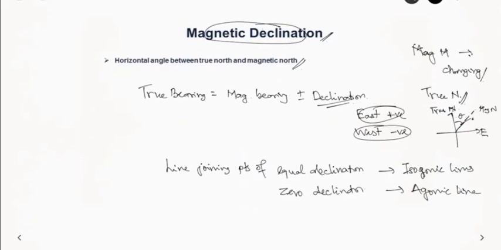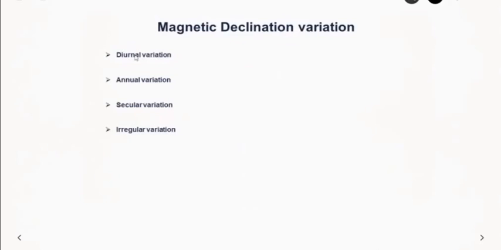the magnetic declination varies. So first we have diurnal variation, which is daily variation. This will be very small, in the order of 1 second or so. That is due to rotation of Earth about its own axis. This is usually very little near the equator and more towards the poles. And also we can find more variation in the day or in summer.